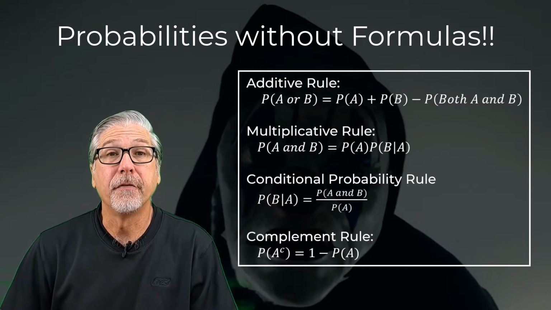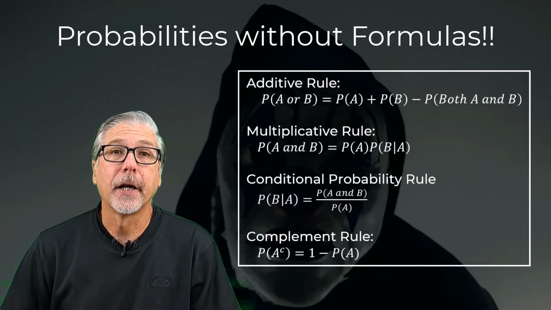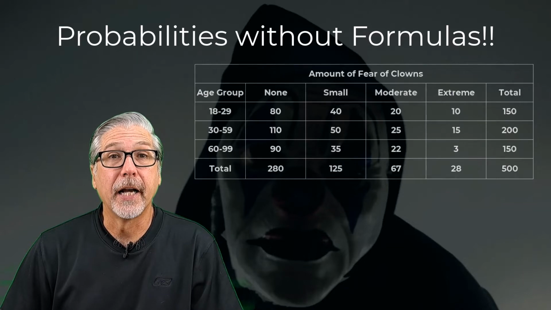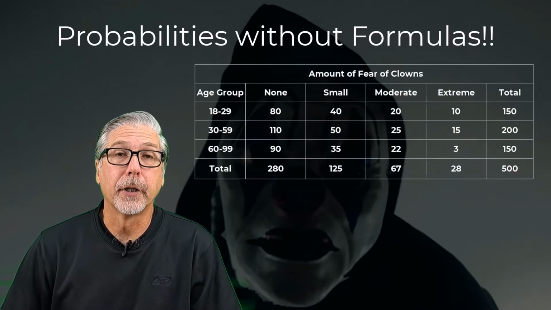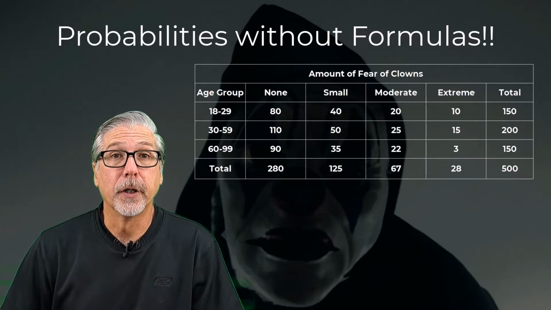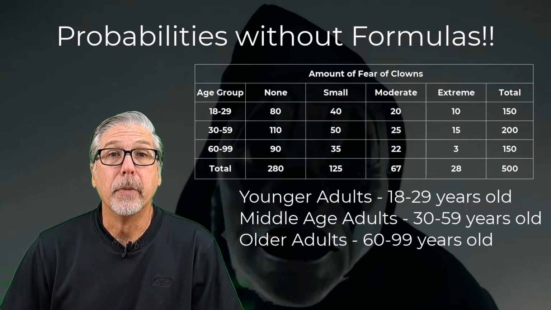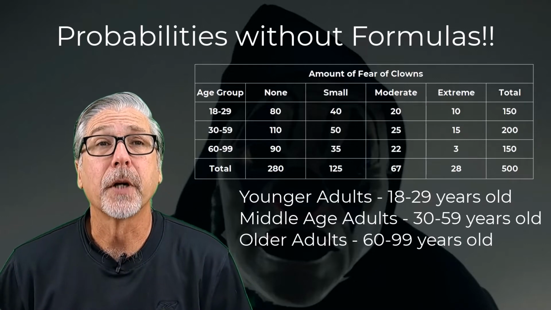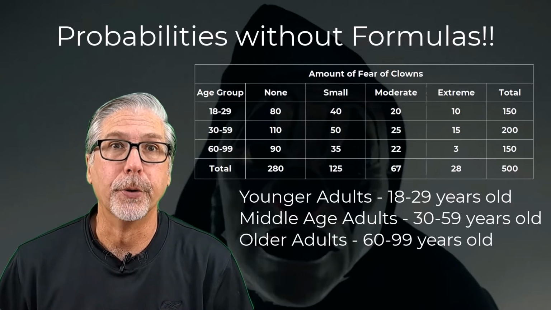It also suggested that females fear clowns at a higher rate than males, and younger adults at a higher rate than older adults. I decided to take a sample of 500 adults and ask them to rate their fear of clowns as either no fear, a small level of fear, a moderate level of fear, or extreme fear. I also broke the results down by age group, with younger adults, middle-aged adults, and older adults. You see the data in the table on the screen next to me now. Now let's take a look at some common probability questions you may be asked and see if we can answer them without using the dreaded probability formulas.